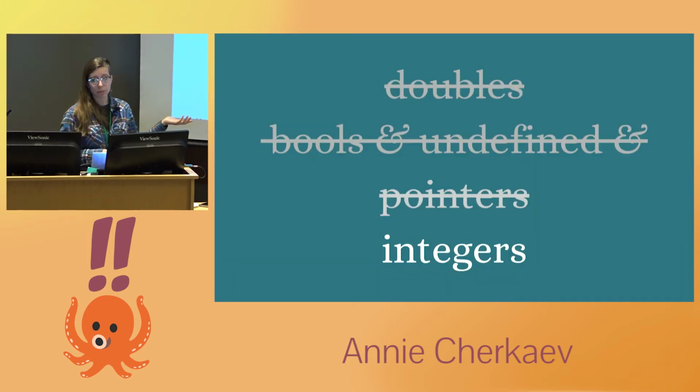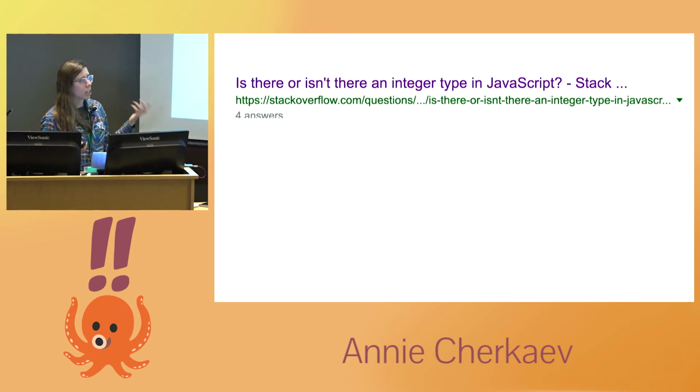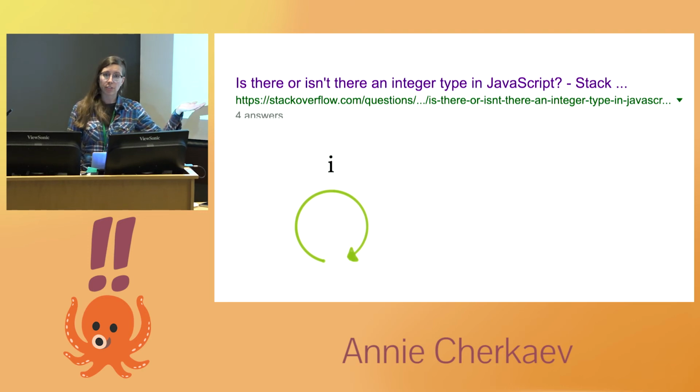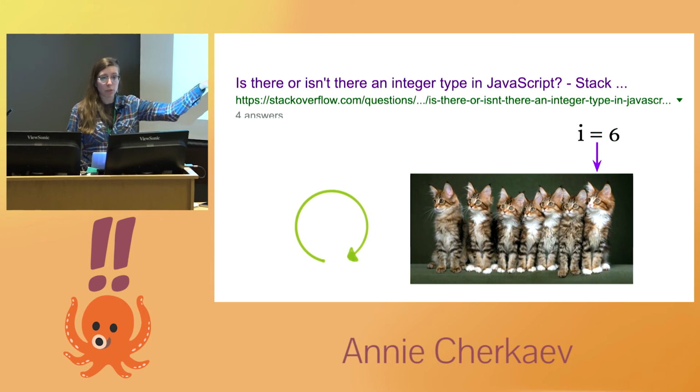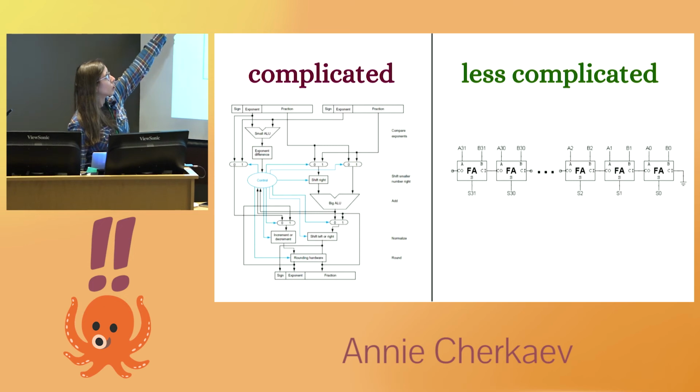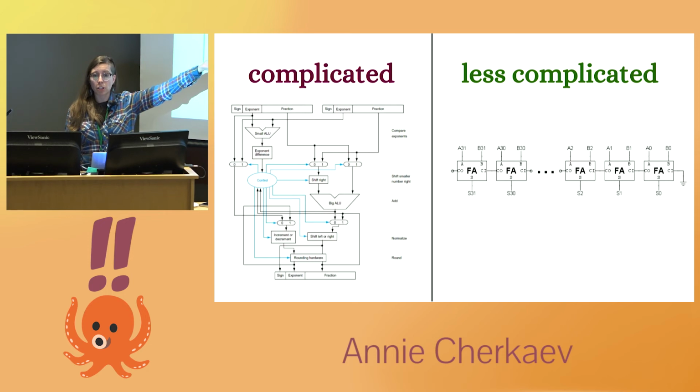So how about integers? Well, first of all, are there even integers in JavaScript? And the answer is, well, the ECMAScript standard says no, there are only numbers, and so everything's a floating point number. But in the real world, we write for loops, and we have index variables that will go through and index into an array. And in reality, what we're doing is integer addition. And your interpreter really wants to know that this is actually integer addition, because floating point pipelines are really complicated, which means they're slow. And integer pipelines are much simpler, which means it's a lot faster to do integer addition.